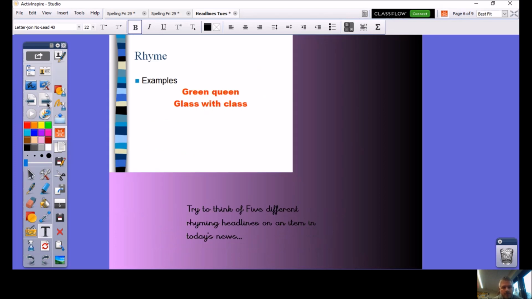Okay, this one is a rhyme. Green Queen. Could that be about the Queen taking out her cardboard? Glass with class. Could that be a teacher having a drink with his class on a nice sunny day? I'm looking out because there's still a bit of snow. I don't know. What could it be? Glass with class. Green Queen. Try to think of 5 different rhyming headlines on an item from today's news or yesterday's. So something that's in the news at the moment. Can you make up your own headline? So for any of these that we've done, please feel free to jot down 2 or 3 for each one and send them in. Always love reading children's ideas for headlines.